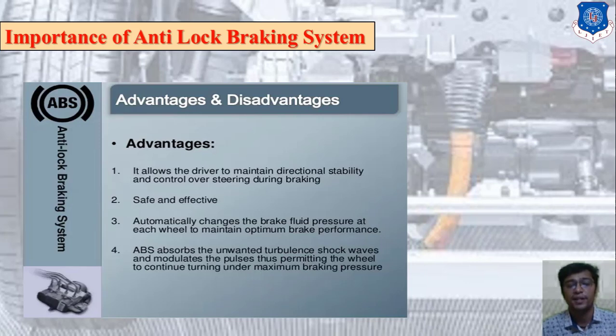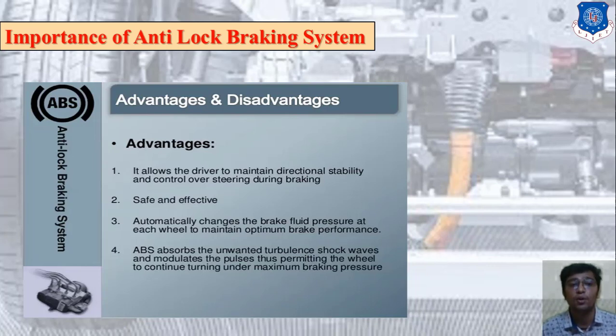The last concept is the importance of the anti-lock braking system. The anti-lock braking system is one kind of safety system. It allows the driver to maintain directional stability and control over steering during braking. The first and important advantage is that it allows the driver to maintain direction, stability and control over steering during braking. So it increases safety, and that is very effective.